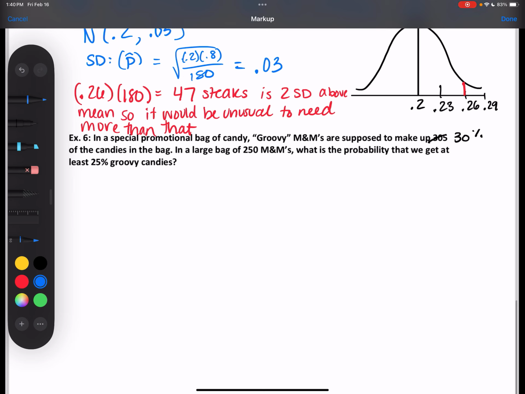What do I do first? Check conditions. Is it random? It doesn't say it is, but it's a representative sample. It doesn't specify, but we can assume that a bag of M&Ms is going to be random. It's not like a bag of all reds. At that point, it's not very random anymore.